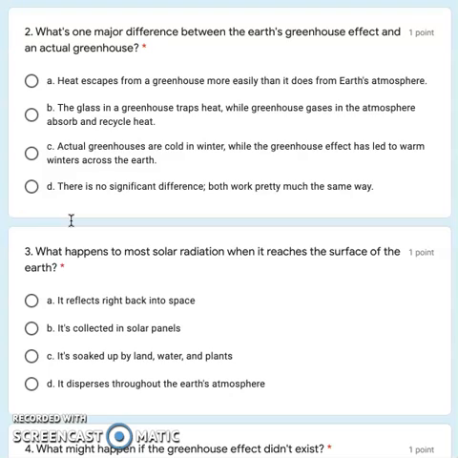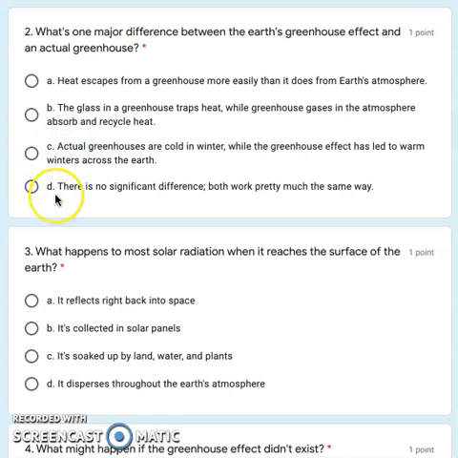Two, what's one major difference between the Earth's greenhouse gas effect and the actual greenhouse? Well, the glass. Is it A, heat escapes from a greenhouse more easily than it does from Earth's atmosphere. B, the glass in a greenhouse traps heat while greenhouse gases in the atmosphere absorb and recycle heat. C, actual greenhouses are colder in winter, while the greenhouse effect has led to warm winters across the Earth. And D, there is no significant difference. Both work pretty much the same.